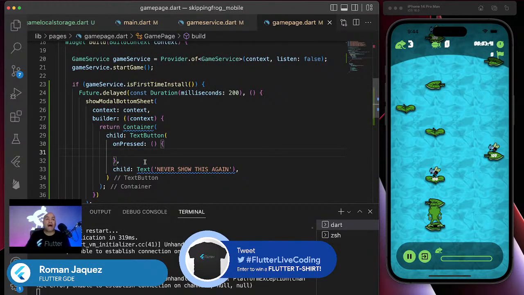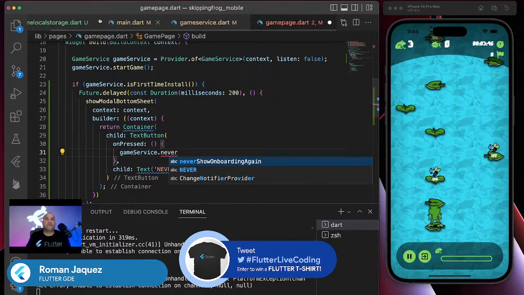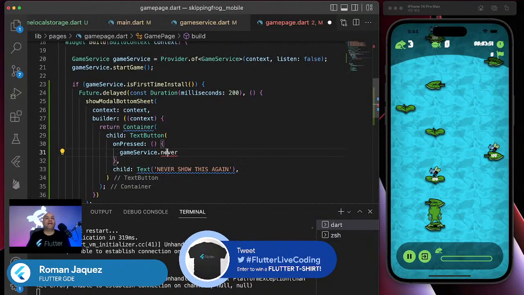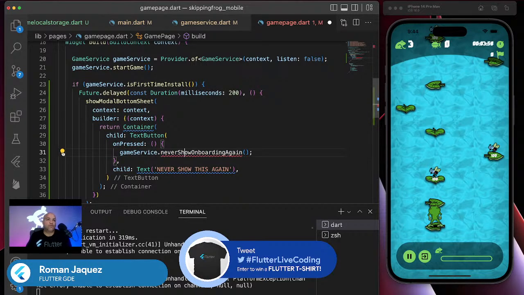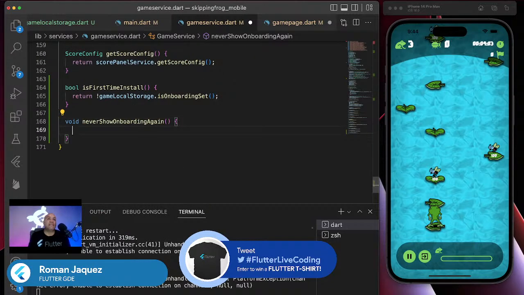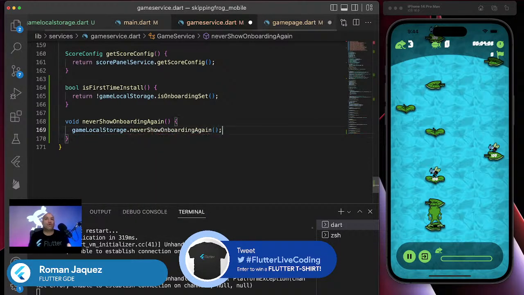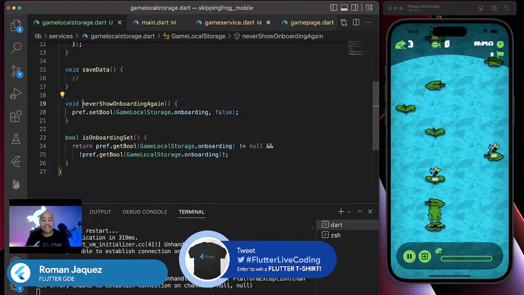Then I'm going to say, if it's a first install, show it. But if I tap on that button, I want to do game service dot never, what did I call this method? Never show onboarding again. Simple as that. I'm going to create another proxy method for this one. That way I don't have to inject another service in here. So I'm just going to do the same thing. I'm going to create a wrapper method around my implementation. And I'm just going to say game local storage, never show onboarding again. What does this method do? Sets it to false. That's exactly what it's going to do. It's going to keep it really simple.